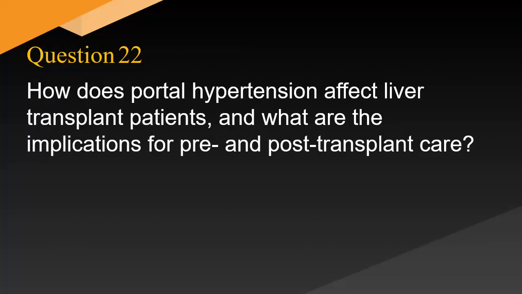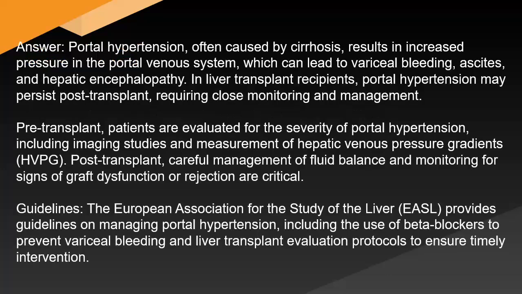How does portal hypertension affect liver transplant patients, and what are the implications for pre- and post-transplant care? Answer: Portal hypertension, often caused by cirrhosis, results in increased pressure in the portal venous system, which can lead to variceal bleeding, ascites, and hepatic encephalopathy. In liver transplant recipients, portal hypertension may persist post-transplant, requiring close monitoring and management.